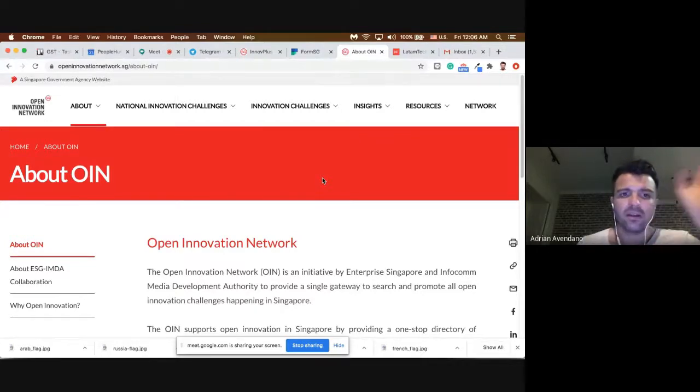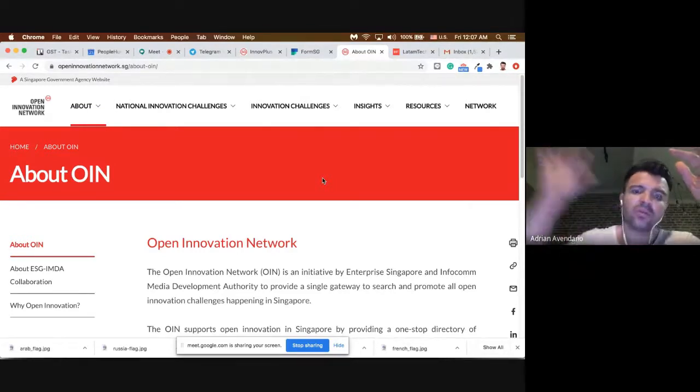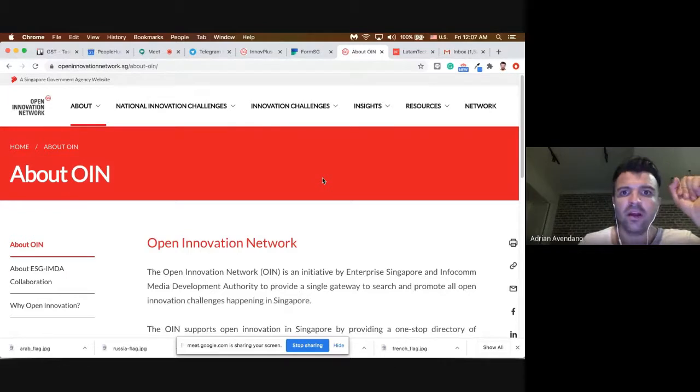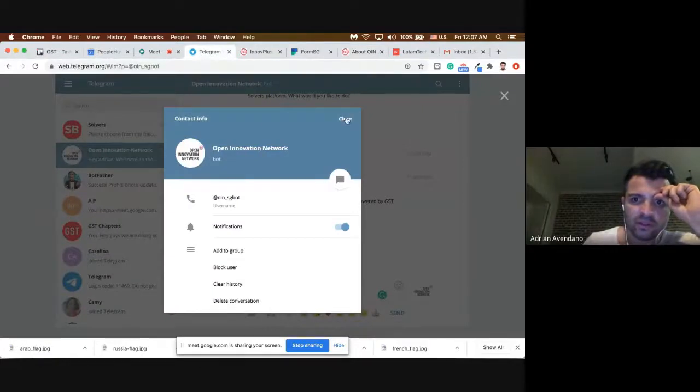So what we're trying to do with the demo is to put all of this into a chatbot, insert all that data, and also allow this network to connect with our GST network and other partner networks, right? It's going to be a bit more clear once I start.